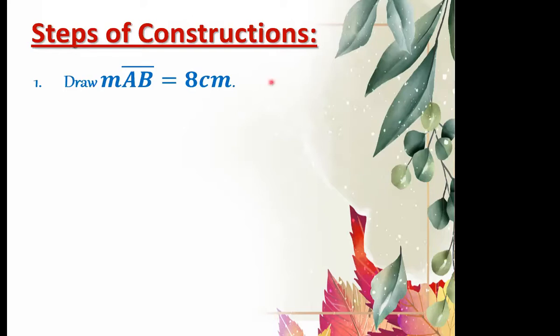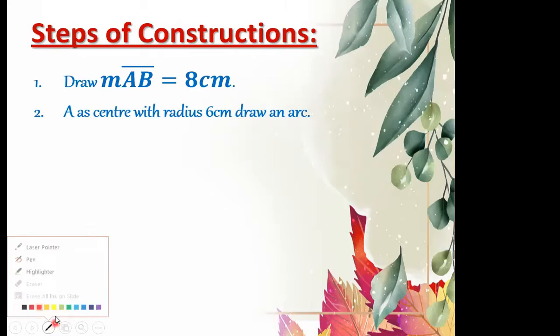Draw measurement AB which is equal to 8 centimeter. Okay, point number 2. In the next step, A as center. Remember what we have done?